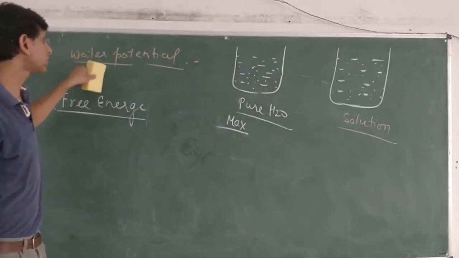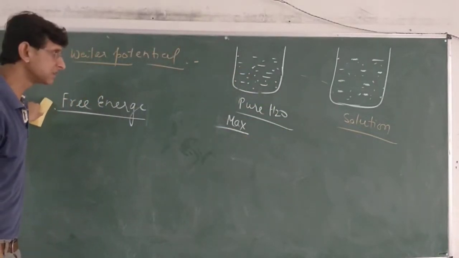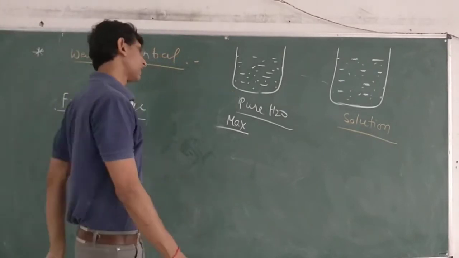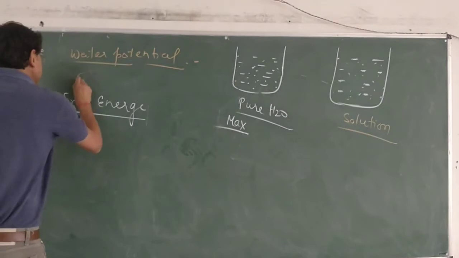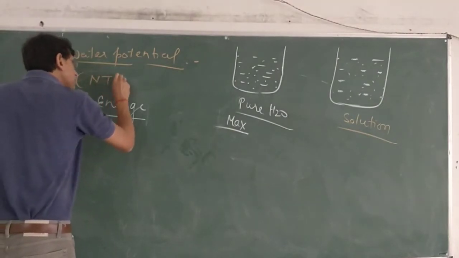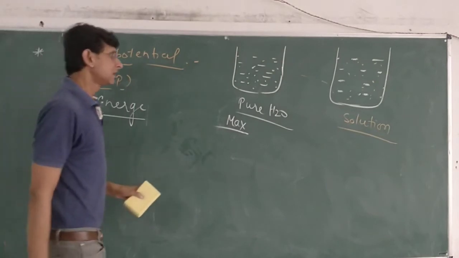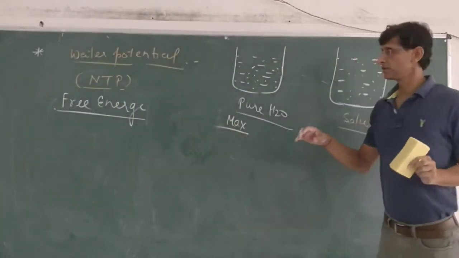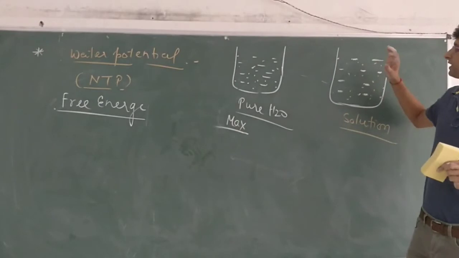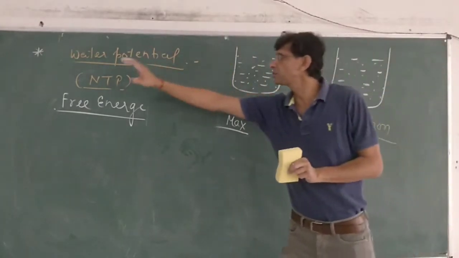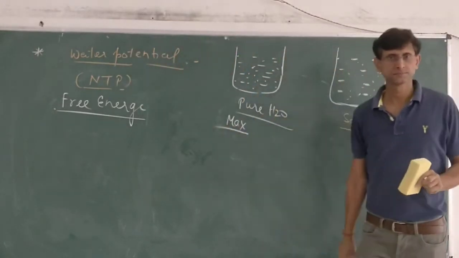Means we measure the water potential as the difference of free energy. With what? With pure solvent. Okay. But this difference is measured always at normal temperature and pressure. So the definition is the water potential of a solution is the difference of free energy than that of pure solvent at normal temperature and pressure.